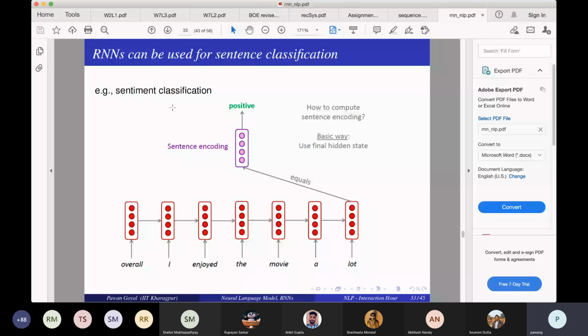So now, how can I modify this so that I can also try to keep track of other words? I also try to use other words. So take all the hidden states. Yes, how would I take all the hidden states? Attention. How would I take all the hidden states?